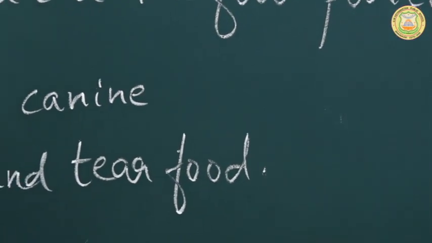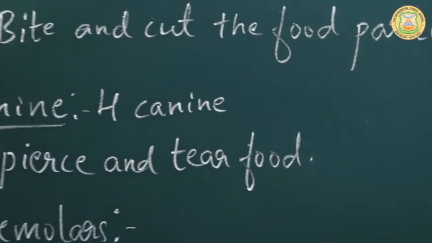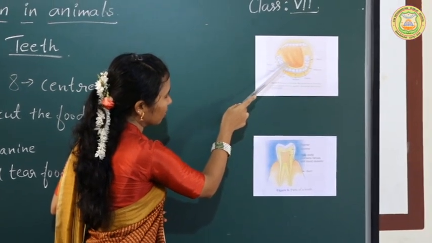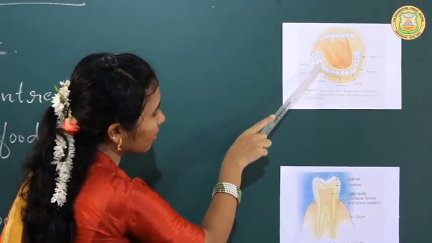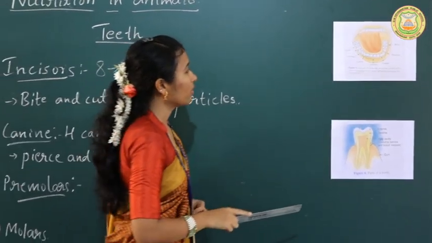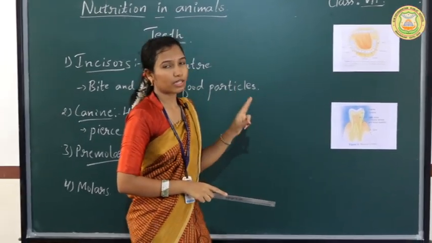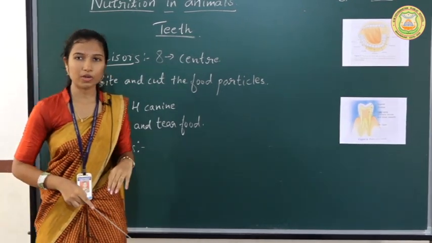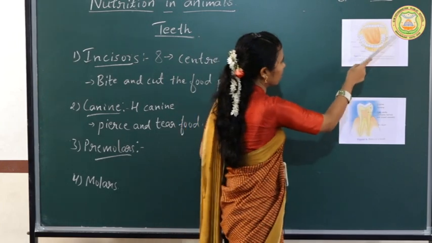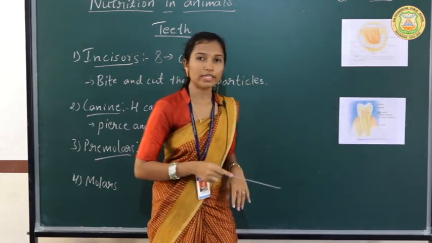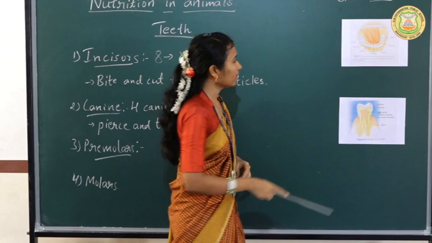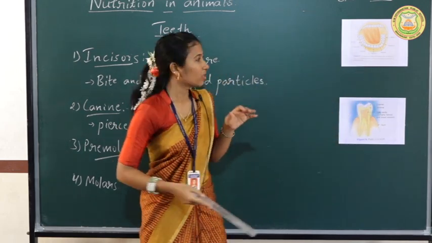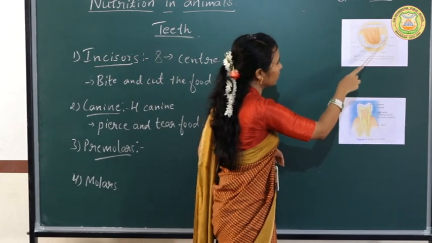And next we have to discuss the premolars. Premolars are present just behind the canine teeth. Here, if you see these 2 teeth, they are called premolars. There will be a total of 8 premolar teeth in the mouth, 4 in the lower jaw and 4 in the upper jaw. If you consider the lower jaw, it has a total of 4 premolar teeth, 2 on the right side and 2 on the left side of the jaw. So here 2 premolars and here 2 premolars.